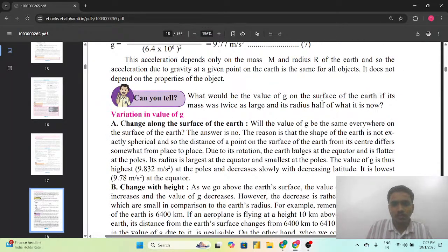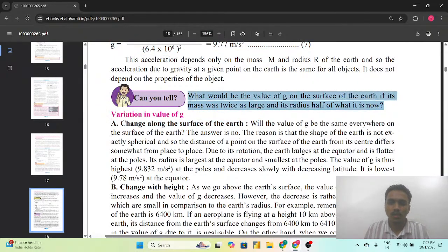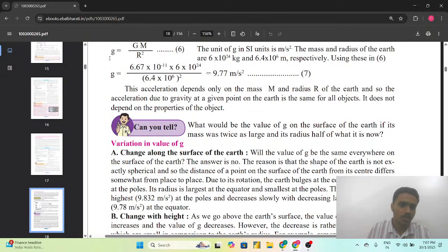So what would be the value of g on the surface of the earth if its mass was twice as large and radius half of what it is now? So यहाँ पर हमें वापस एक क्वेश्चन पूछा गया है. So what will be the value of g, which we can calculate using the equation g equals GM upon R square. So you have to try this.